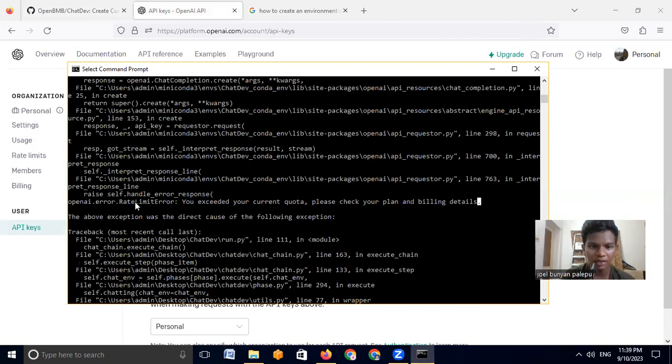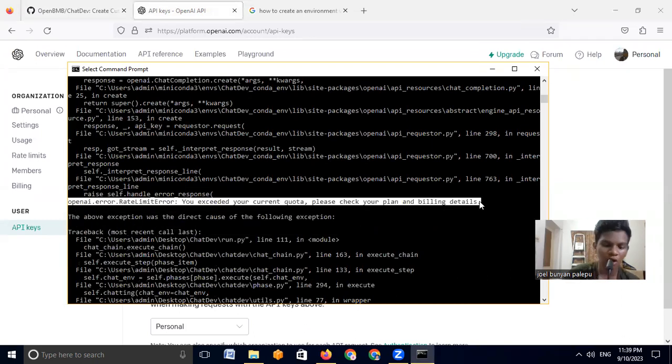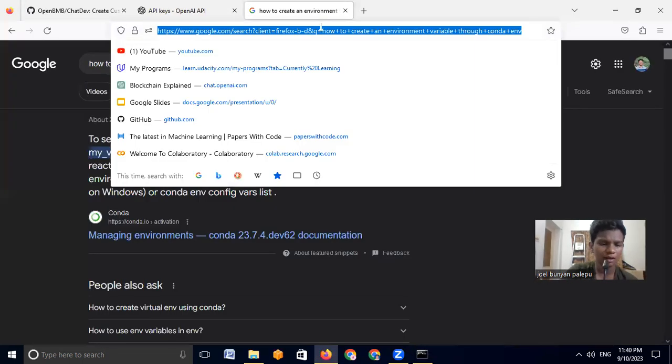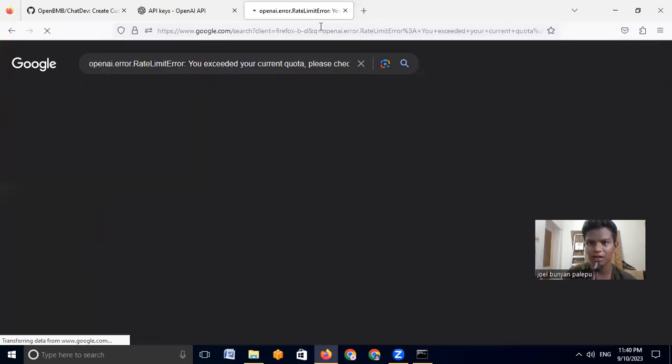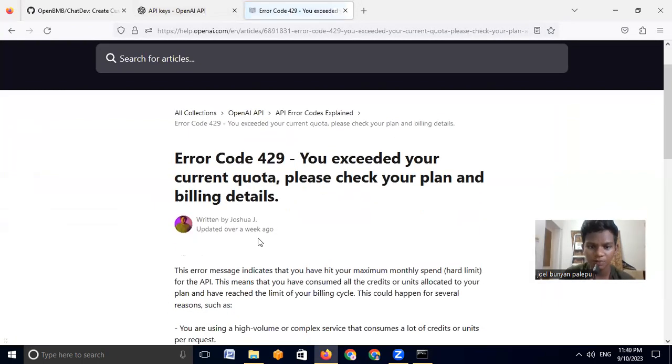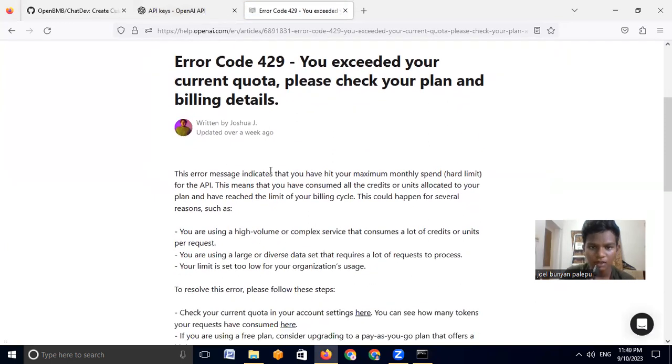let's search it in Google. Let's see if there is anything. I think I've already got this error once, I think while working with LangChain or something. I think I was building some application, but I've already got this error. So let's see what this means. Okay, you have hit your maximum monthly spend hard limit and consumed all the credits or units.